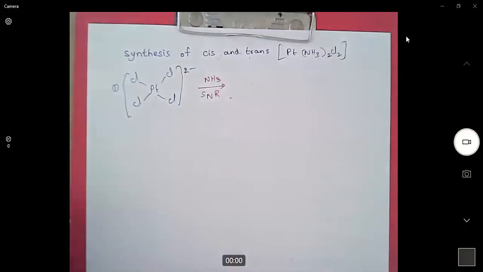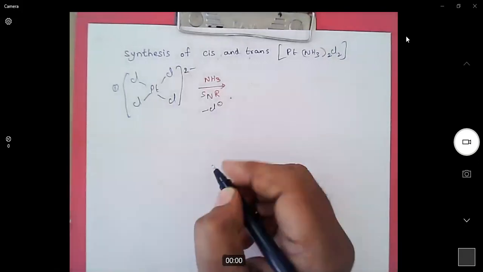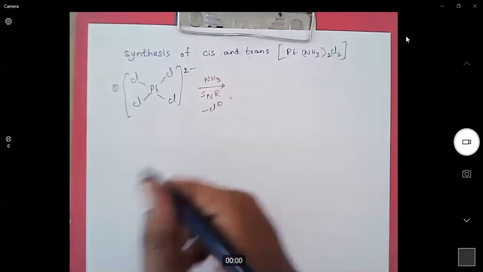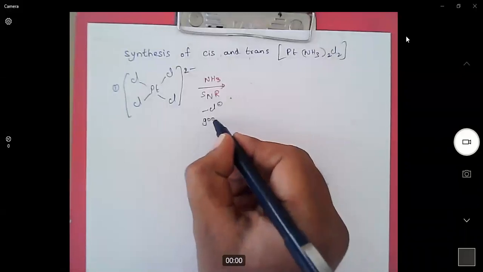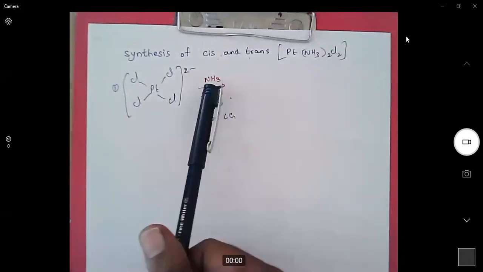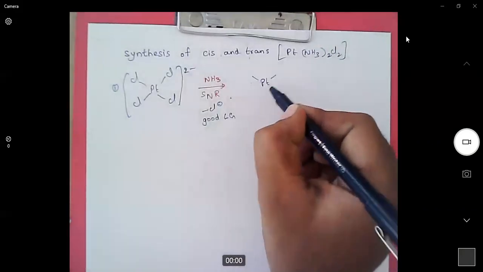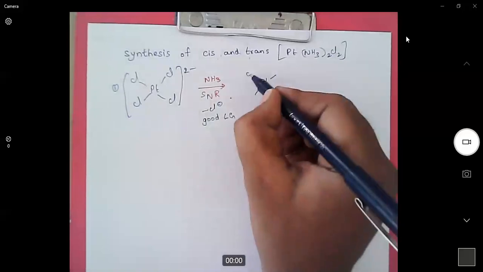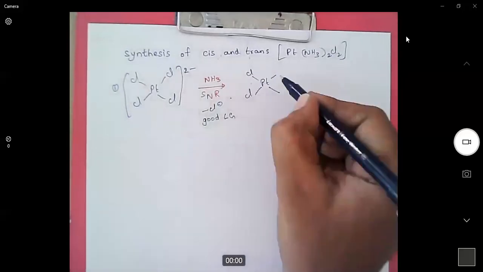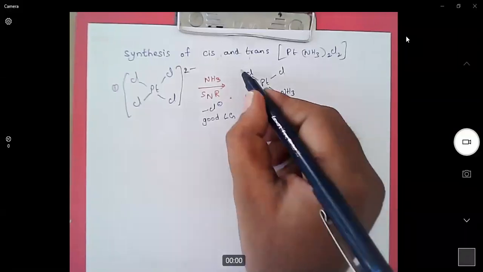One of the Cl minus will be leaving. In the first case, Cl acts as a good leaving group. So when we add ammonia to this solution, what happens? One of the chlorine ligands will be replaced with ammonia.